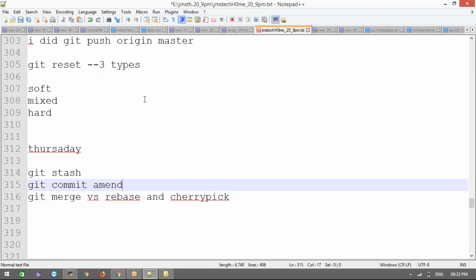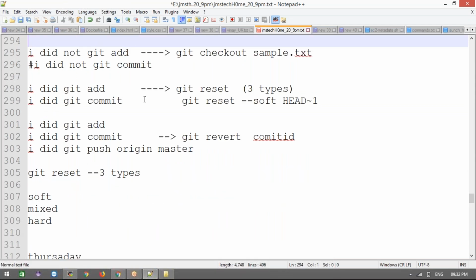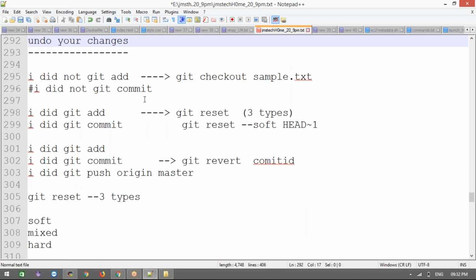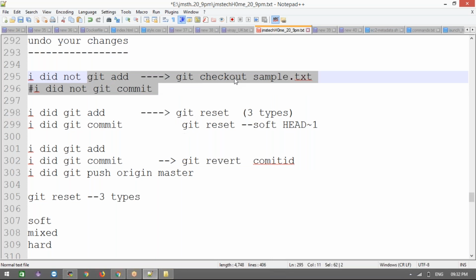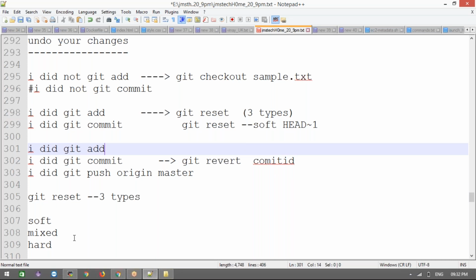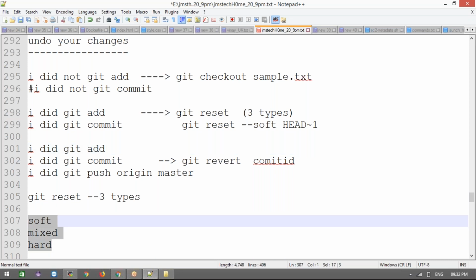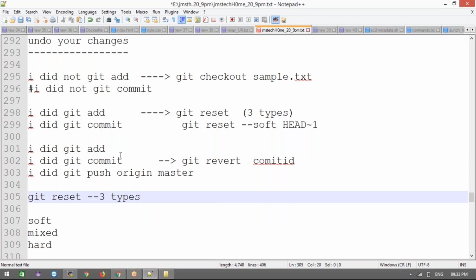First, undo changes. If you remember, this is for git checkout, git reset and git revert. Checkout, reset and revert are different levels of undoing changes. If you did the coding wrong and want to undo your changes at the local level, before adding and committing we use the checkout option, and after adding and committing we use the reset option. Reset has three types: soft, mixed, hard. We already did this. And after git commit and push, at that time we use the revert option.